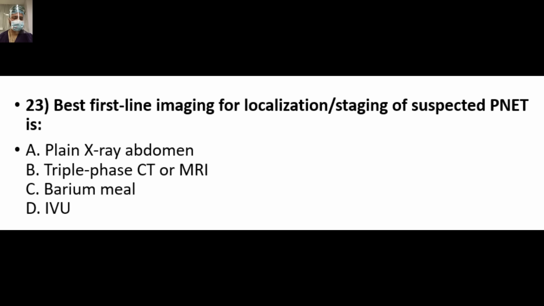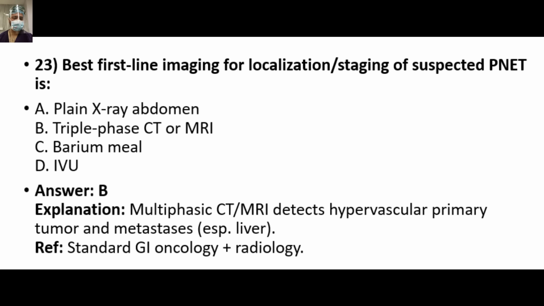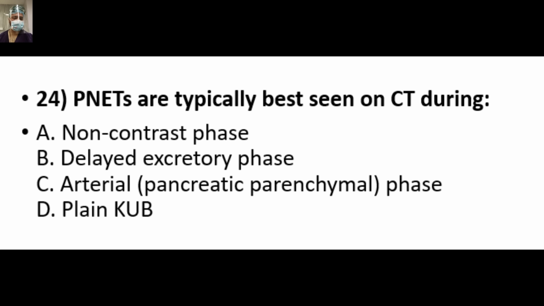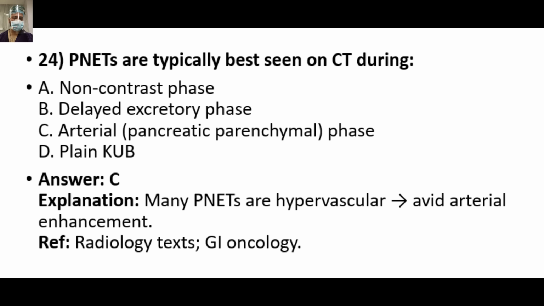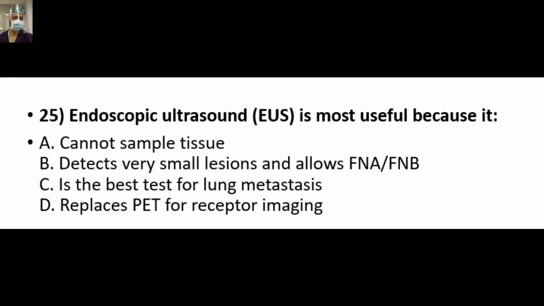The best first-line imaging for localizing or staging of suspected PNET is B, CT scan or MRI. They detect the hypervascular primary tumor or METs. PNETs are typically best seen on CT during which phase? So C, arterial phase, because they are hypervascular, avid arterial enhancement is seen. They light up with contrast.